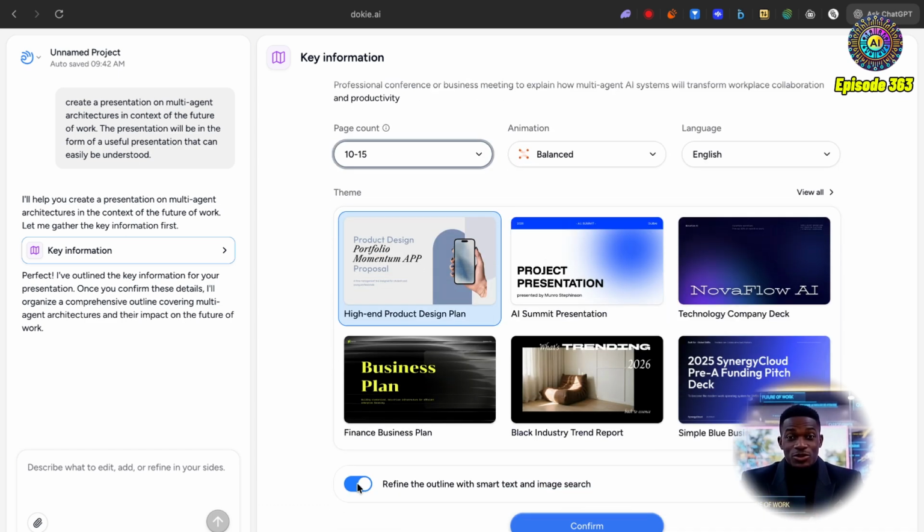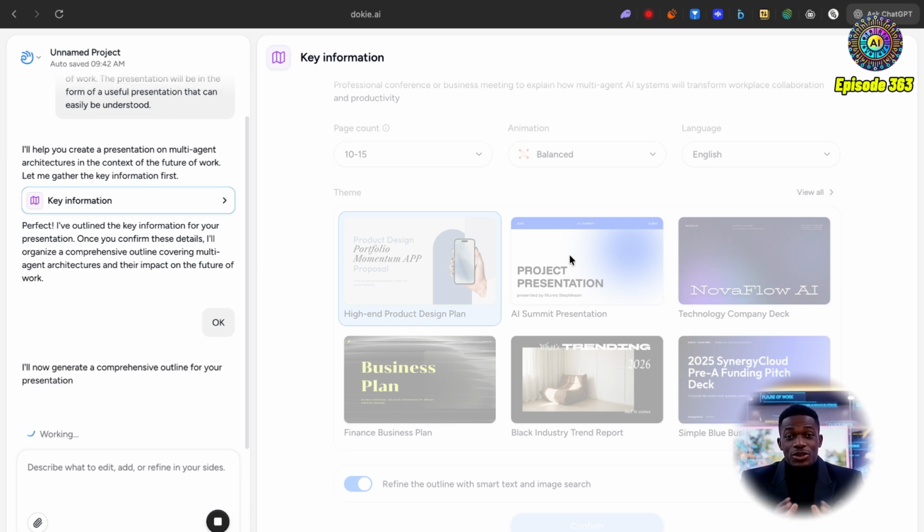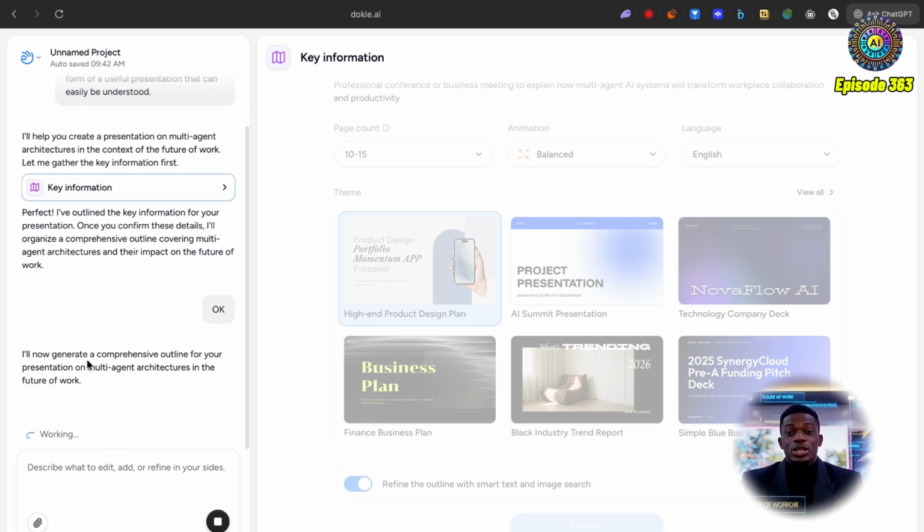I'm going to leave the language in English, and we can also toggle this option to refine the outline with smart text and image search. I'm going to leave that there. And now I'm just going to click confirm and let's see what this looks like. So now Dokie AI is going to start generating a comprehensive outline for the presentation on multi-agent architectures in the context of the future of work. I'm just going to wait for a minute or two and see exactly what this gives me.